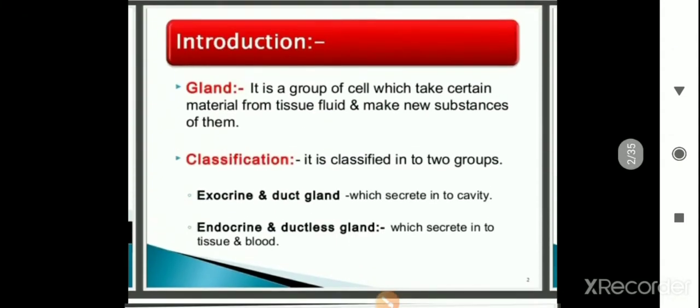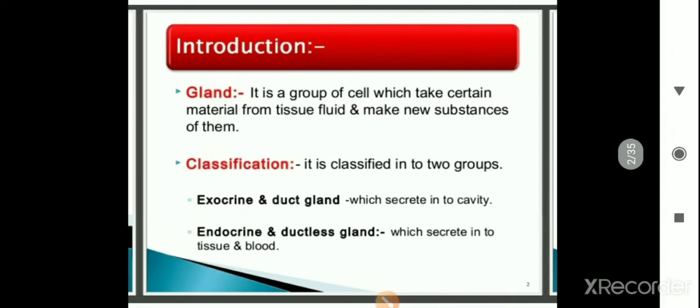Now let us start. First of all, before knowing the functions of the different glands, we have to know what glands are. If we see the definition, glands are a group of cells which take certain material from the tissue fluids and make new substances of them.